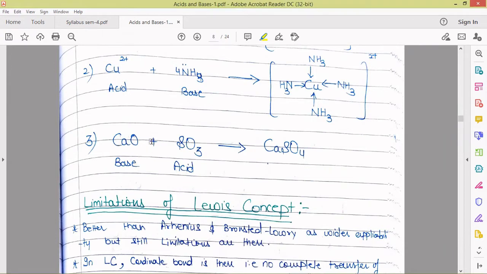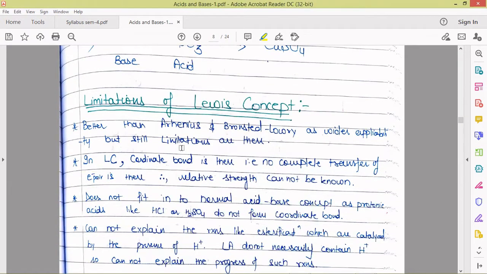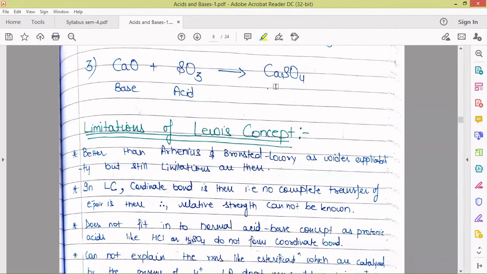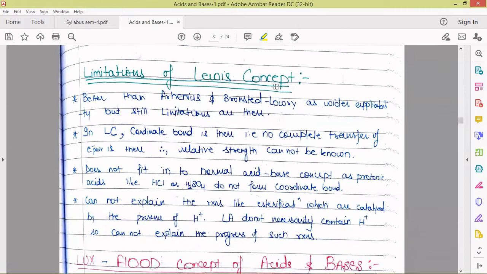Here calcium oxide, which is a base, this is a basic oxide and this is an acidic oxide. They will react to give calcium sulfate. Here the base is donating electrons and the acid is accepting the electron pair. So this is also an example. These types of reactions can also be explained on the basis of the Lewis acid-base concept.